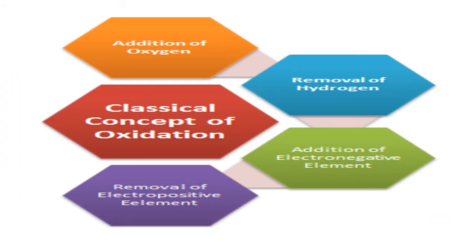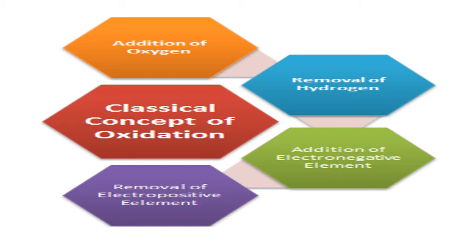First, before we go into the detail, let us study the classical meaning, the classical concept of oxidation and reduction. Classical concept means old meaning, how the meaning started from the beginning on oxidation and reduction. So with this we start, then slowly we enter into the electronic way of defining oxidation and reduction. So first we discuss the classical meaning of oxidation and reduction.